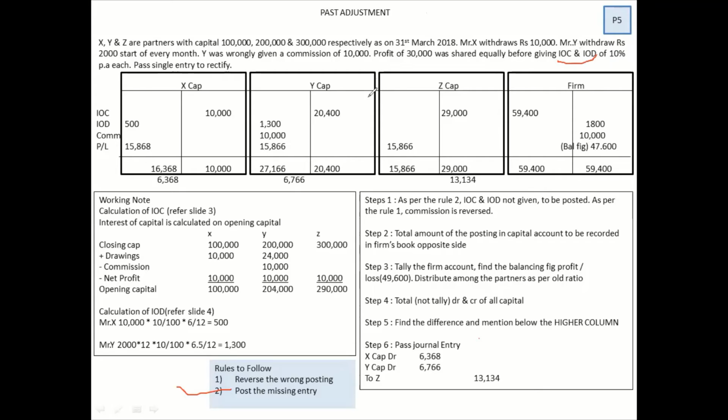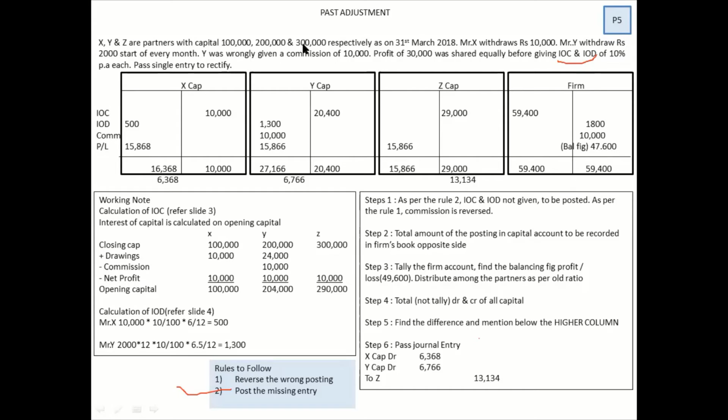To find IOC, as I told you, IOC is interest on capital. It should always be charged or given on which amount? On your opening balance, okay? You should always give it on opening balance. Now what will happen if you don't have an opening balance? Let's say that they have given you 1 lakh, 2 lakh and 3 lakh. After distributing 30,000, that itself shows that this is your closing figure, closing capital.